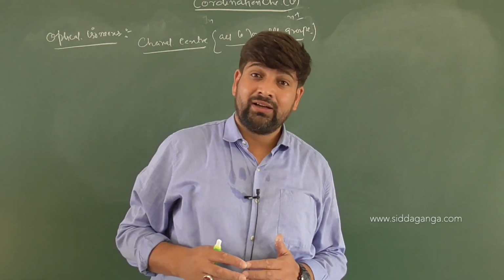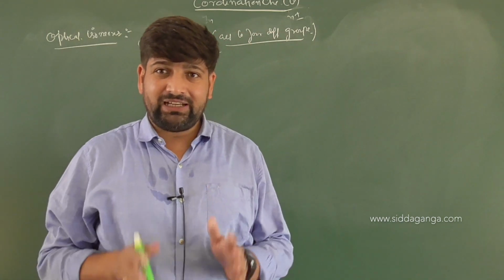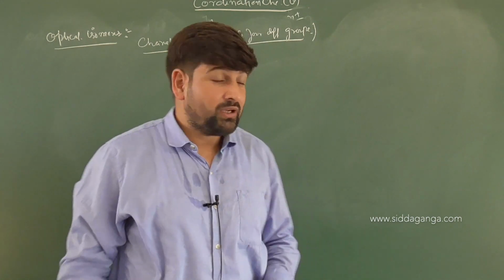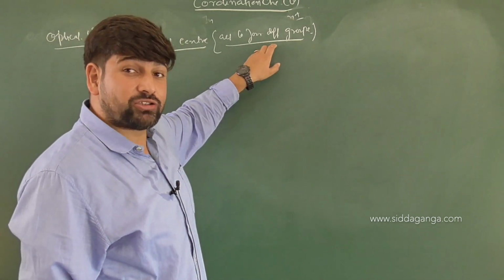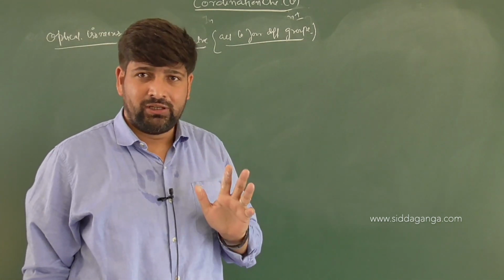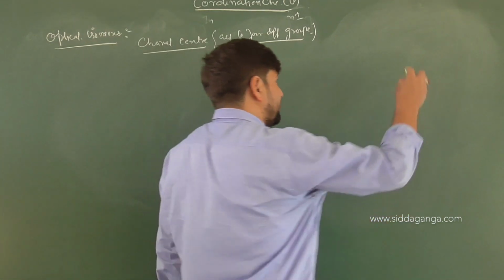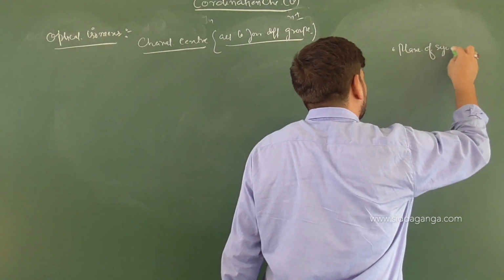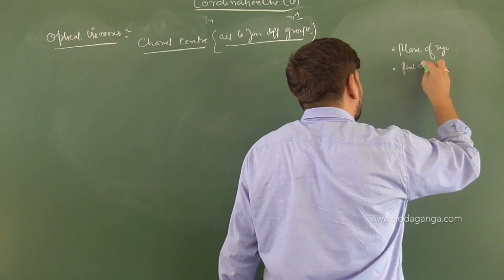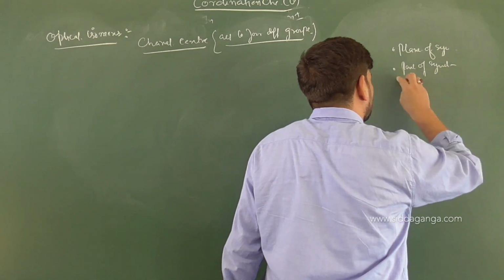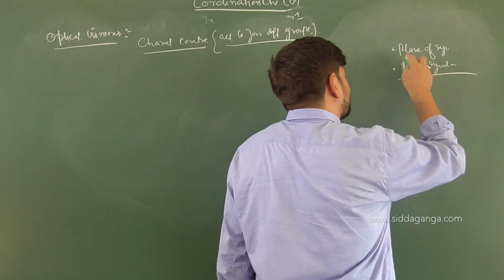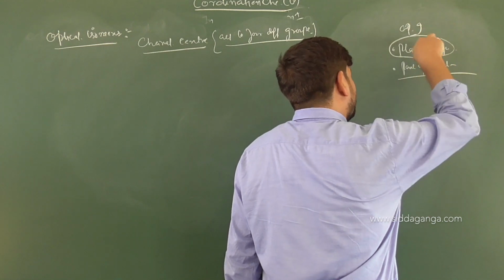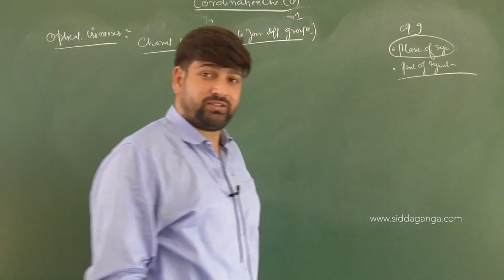Even if it has unsymmetrical atoms in it, if it has any point of symmetry, meaning a plane of symmetry, then any system which has a plane of symmetry will be optically inactive, even if the substance has chiral centers in it.